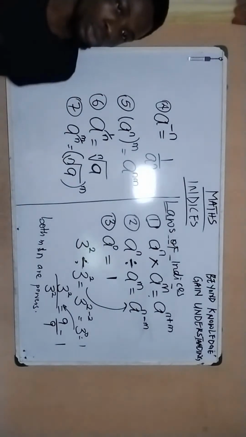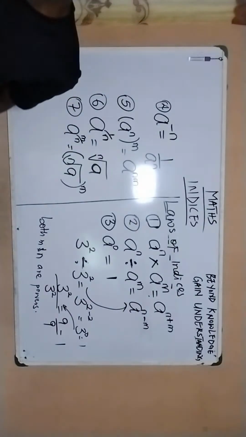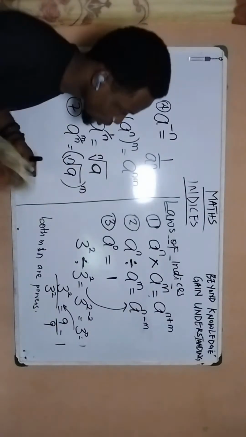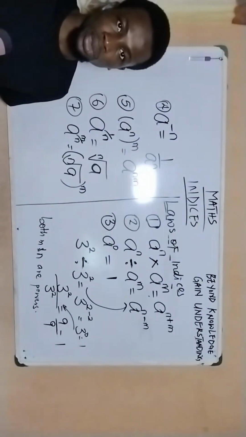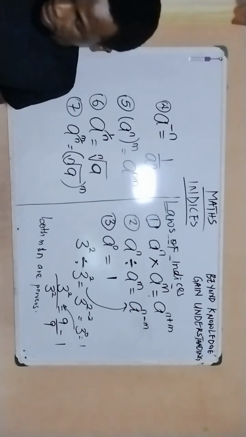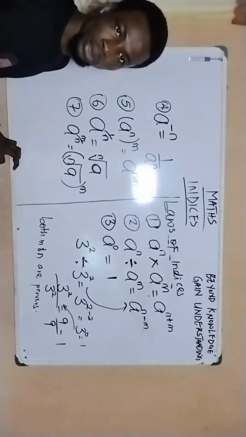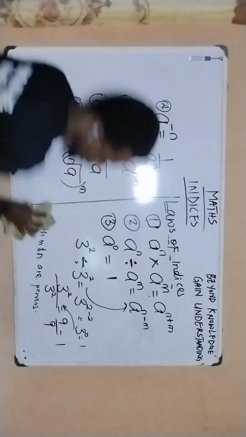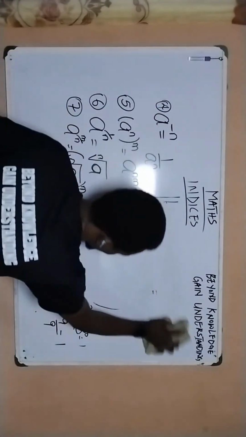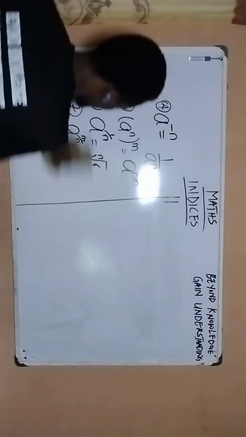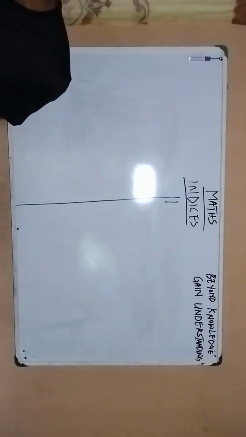And I'm sure that you have a very good grasp of what these laws are talking about now. So what we're going to be doing next is solving some questions under these laws. So I'm going to clean up here. I hope you're taking a screenshot. Maybe take a screenshot so you'll be able to understand this when you look at it again. I'm going to clean in 5, 4, 3, 2, and 1. So let's solve some problems with these laws that I mentioned here. So you see how we go about solving problems under it.